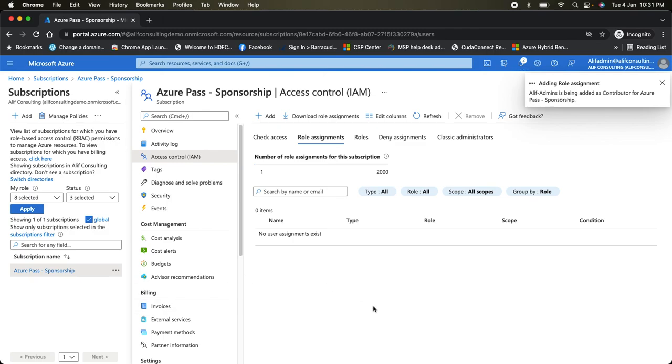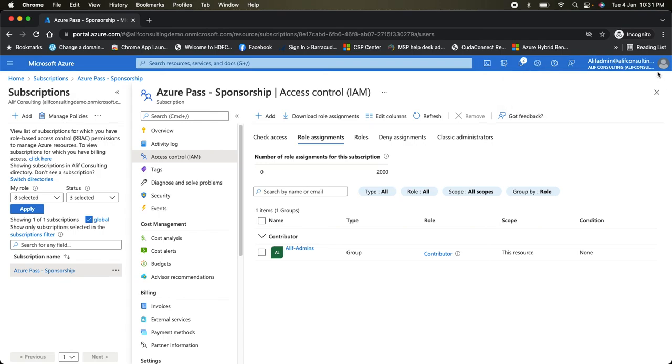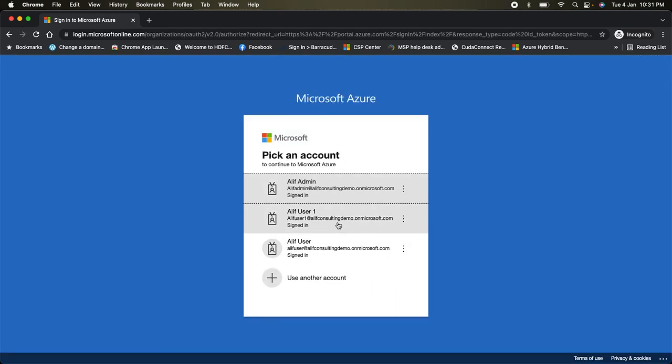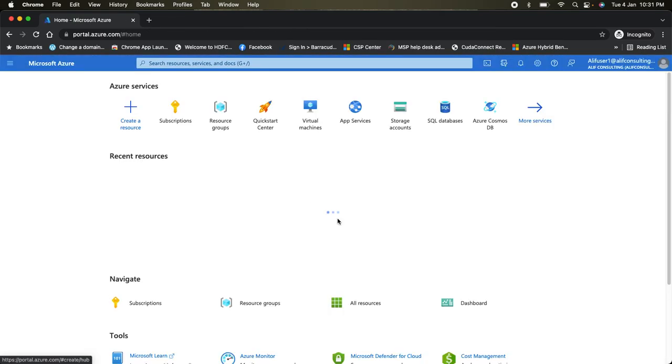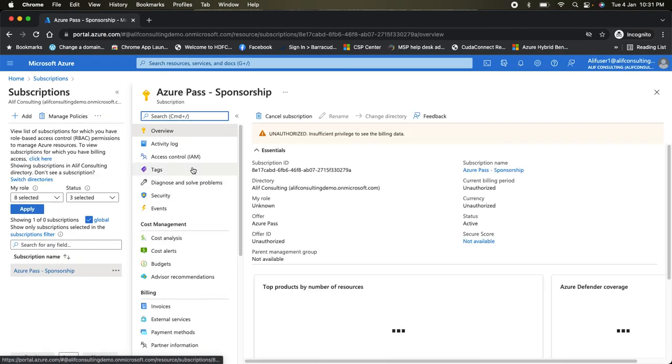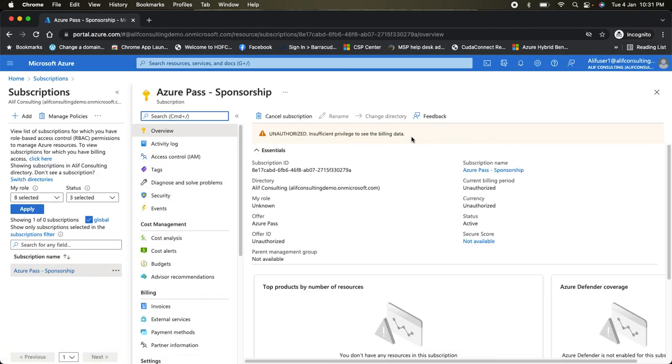In this case, all the users which are a part of this group will be able to get access to the Azure subscription. So it's done. Now let's switch back to Alif user one, which is not part of this group. If I go to the subscription, you'll see it gives me an error that I am unauthorized to see the billing data.